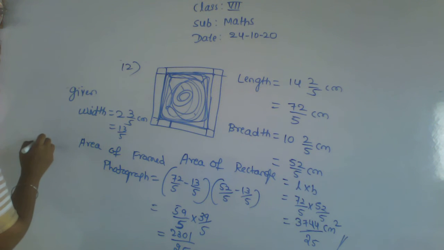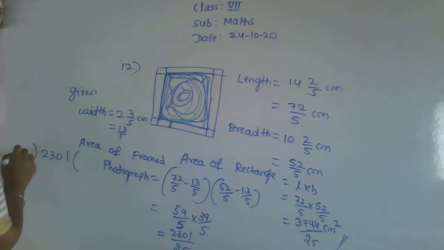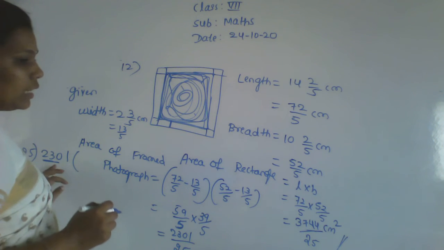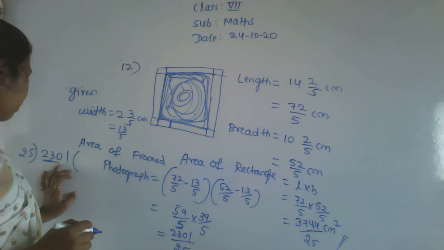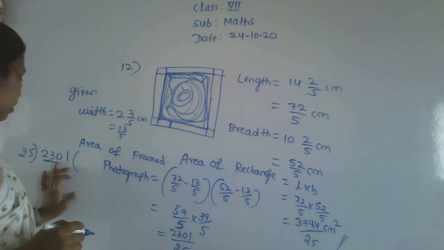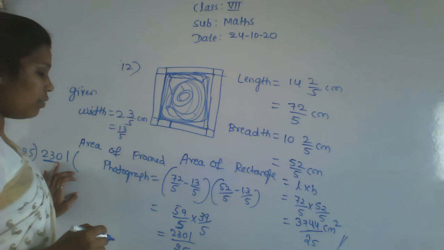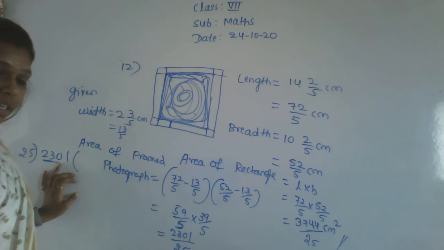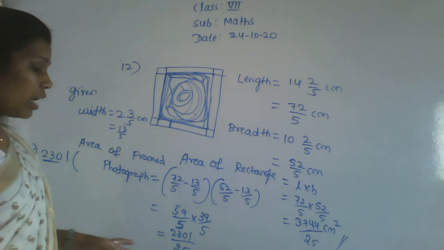That is 2301 divided by 25. We can't divide with the 25 directly, right? So here what we have to take? Three values, 23. 23, how much? So 25, how much? 25, 8? Right? So convert to the mixed fraction and write.